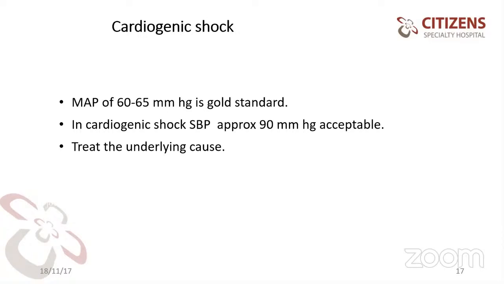That's the reason why we talk in terms of mean arterial pressure of 60 to 65 and the systolic blood pressure. But in a patient with cardiogenic shock, you can have a better mean arterial pressure and diastolic pressure than the patients in septic shock, because here there is a vasoconstricted state, and in sepsis it is a vasodilated state. Next slide, please.